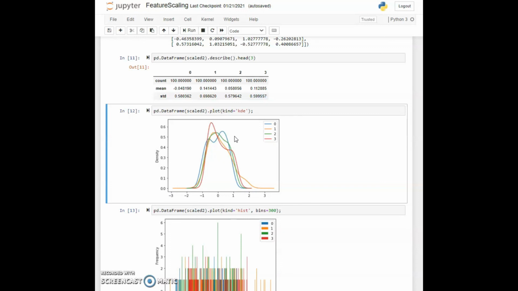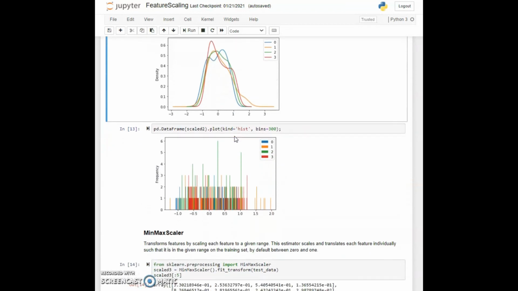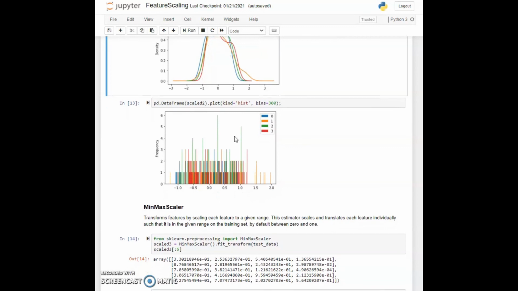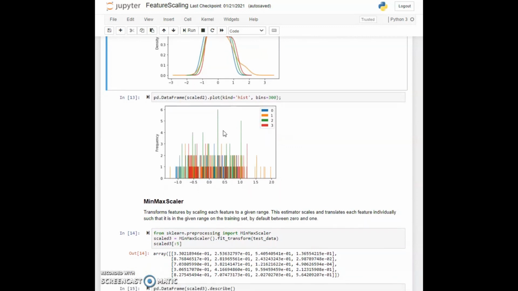Now looking at the histogram in cell 13, it isn't hugely informative, but we can pretty much draw the same kinds of conclusions, and we see a couple of high red bars that are a little bit to the left of 0 after this particular scaling. And that's the thing that's notable in accounting for the mild outliers that exist in feature 3.